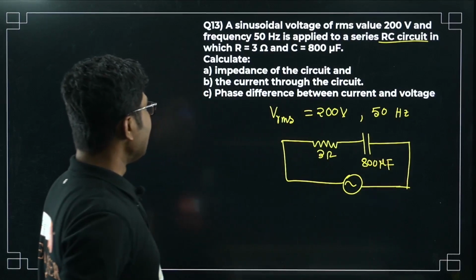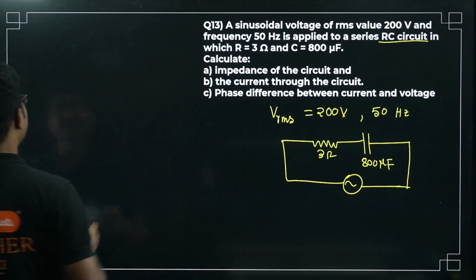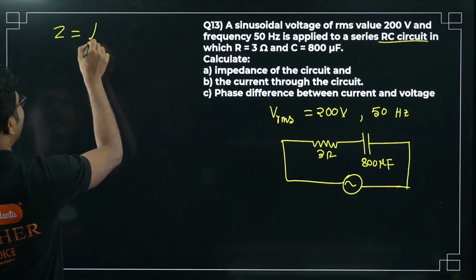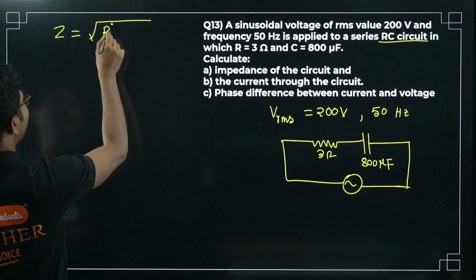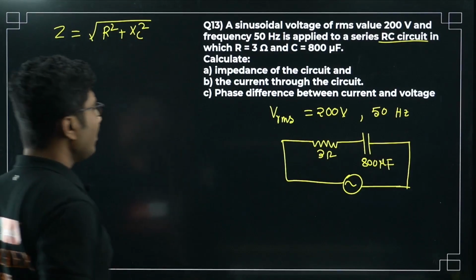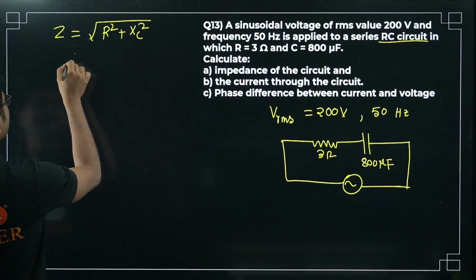Okay, impedance of the circuit. Now how to calculate impedance? In this case, XL is basically 0. That means impedance will be R square plus XC square. So we have to calculate XC.